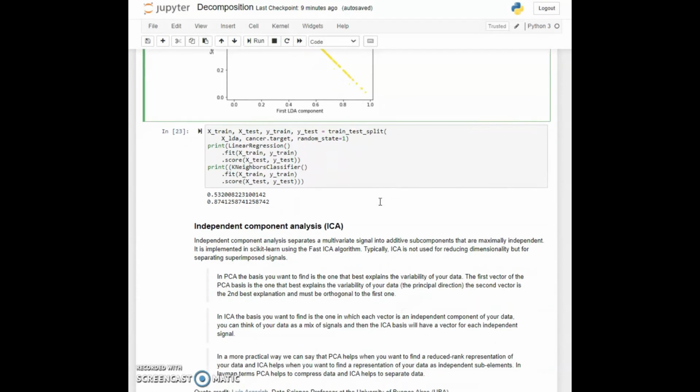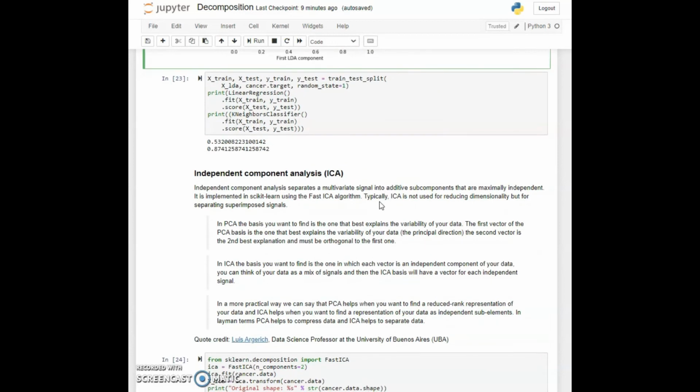Yet another one of these decompositions that's available is independent component analysis. ICA separates a multivariate signal into additive subcomponents. This is similar to PCA. It's in some sense isomorphic to it. It does the same kind of decomposition of information, but it is a different mathematical technique that's involved. There is a particular algorithm that goes into it called FastICA that allows it to be done in reasonable time. But the typical use of ICA is somewhat different.